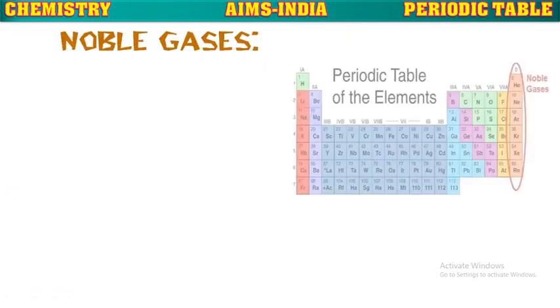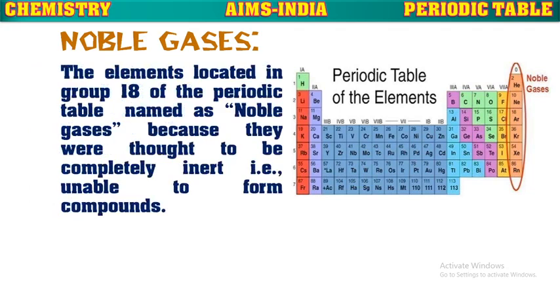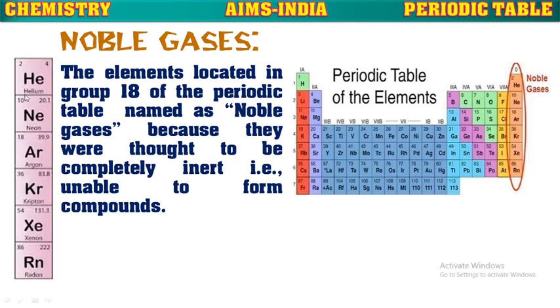Next, noble gases. The 18th column elements, or 8A group elements, in the periodic table are termed noble gases because they were thought to be completely inert. That means unable to form compounds. So these elements, helium, neon, argon, krypton, xenon and radon, were thought to be completely inert, unreactive, and hence they are called noble gases. These are also called inert gases.